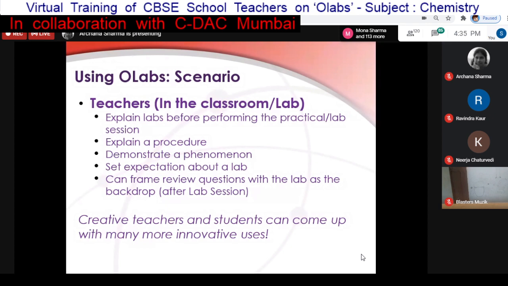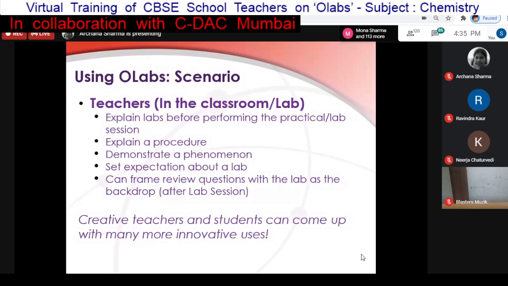We have been doing it for the last few years, and we have actually trained close to 40,000 teachers all over India. The focus has been CBSE teachers. We have also trained state board teachers and schools, so around 40,000 teachers from 11,000 schools.